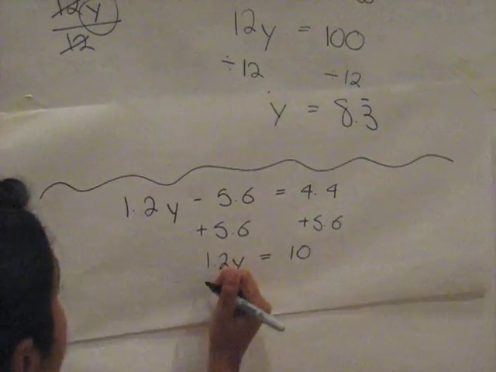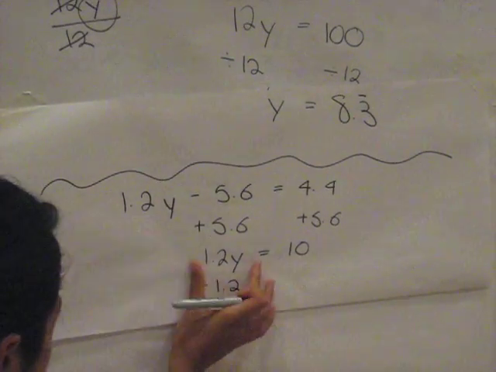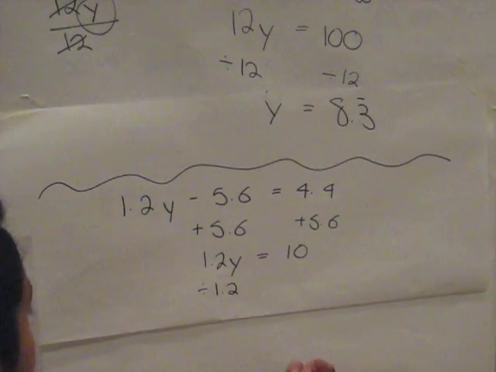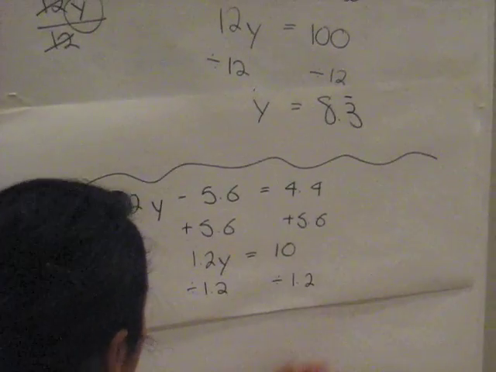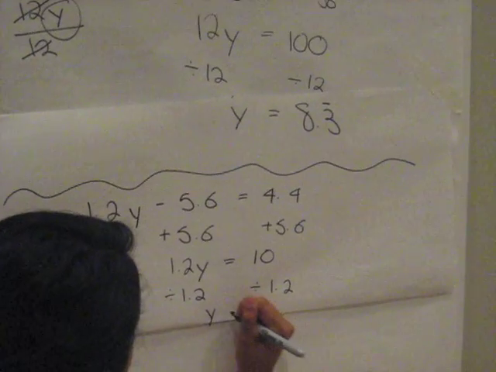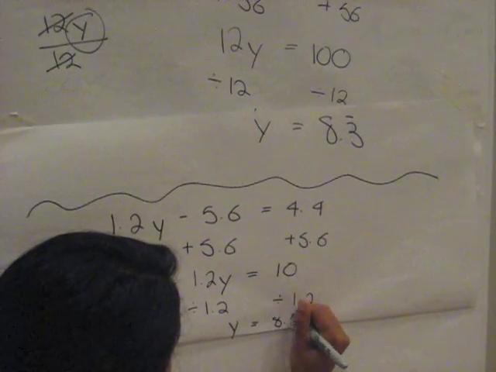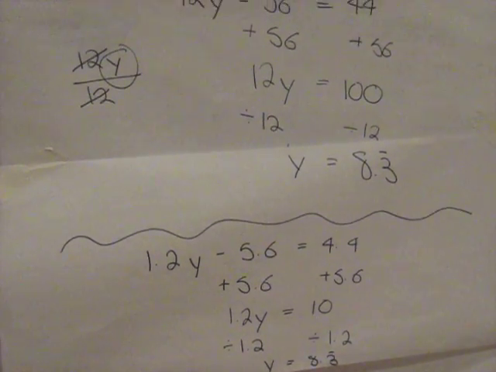You're then going to divide this by 1.2, because what this is pretty much saying is 1.2 times y. And then you're going to divide this by 1.2 as well. You're left with y equals 8.3 repeating.